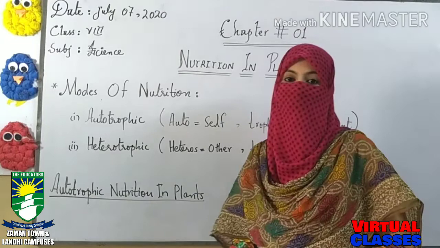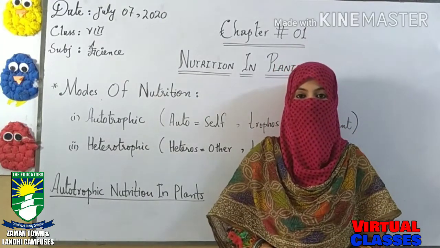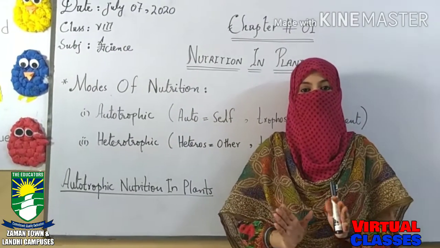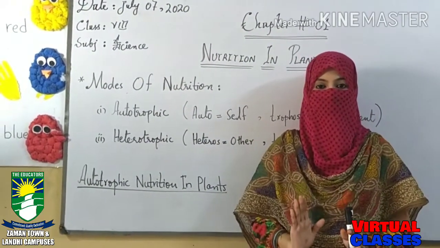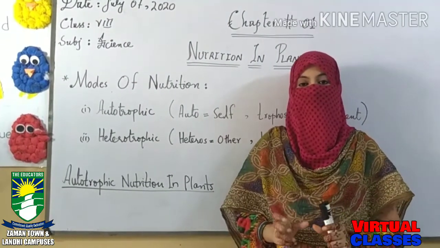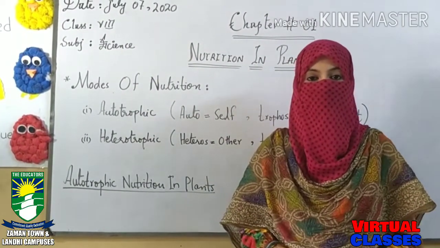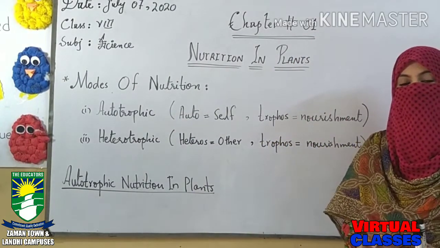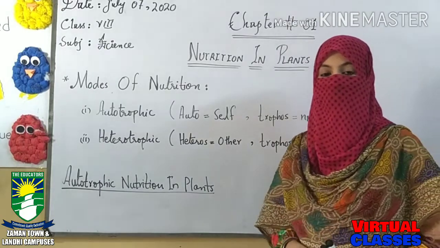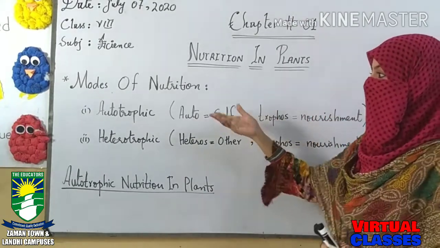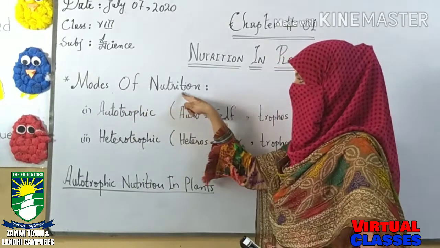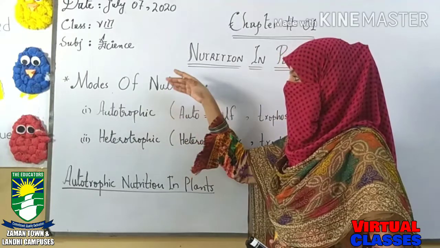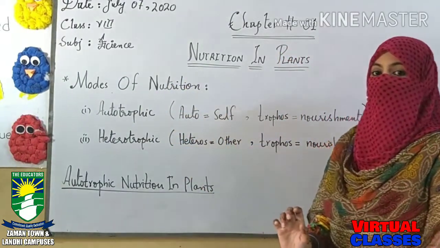So how do plants have their food, what are their sources of food? Basically, food is considered as the fuel for any organism, like a plant or animal. In that fuel some nourishments are present, and those nourishments provide nutrients to the body of the plant or animal. The ways of obtaining this nourishment are called modes of nutrition, that is, how they obtain their food. So modes of nutrition means the ways or steps by which they can have the food.